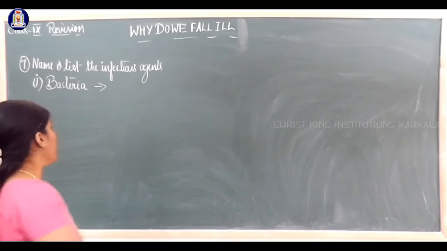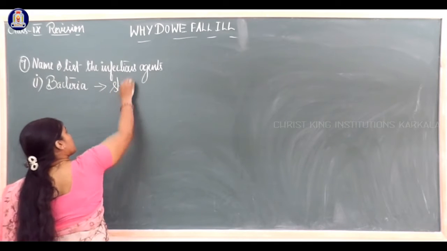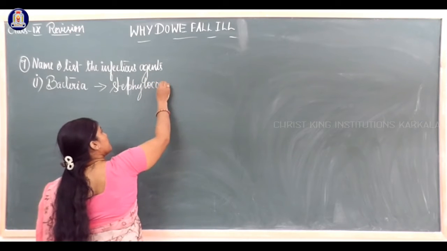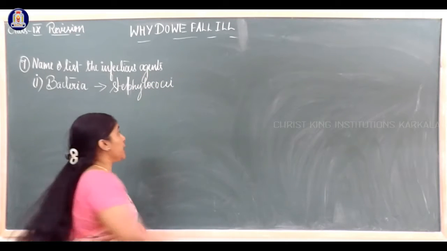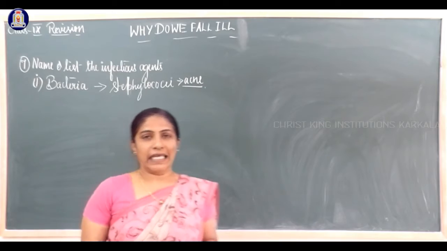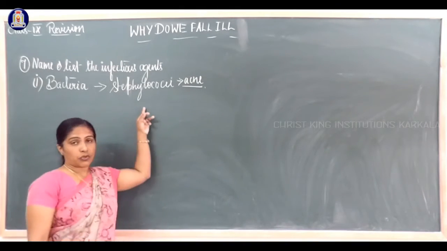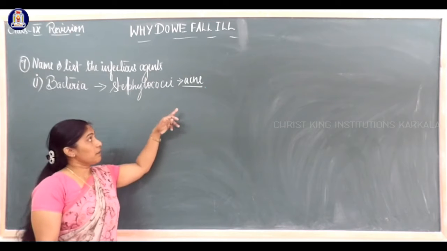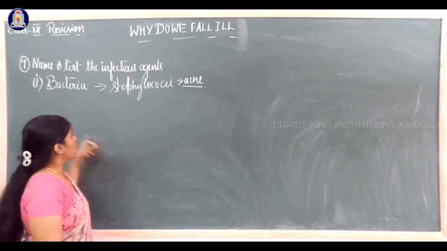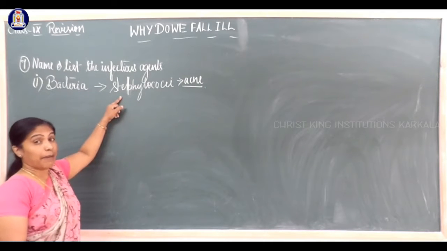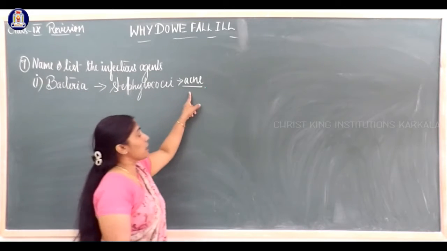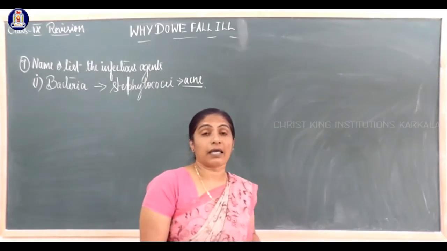Staphylococci. Bacteria bring a disease called acne. What is acne? This is also a fill in the blanks question. Acne is caused by an agent called Staphylococci. It comes under bacteria. Staphylococcus is a bacterium. The bacteria Staphylococci brings a disease or a symptom called acne.